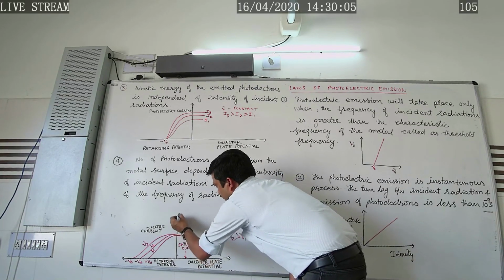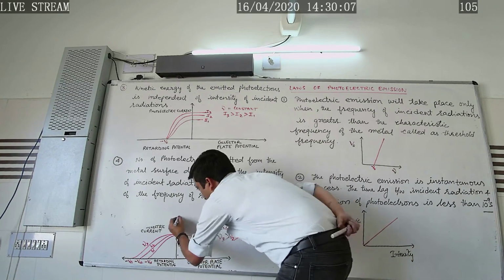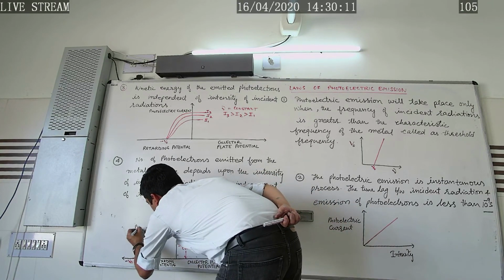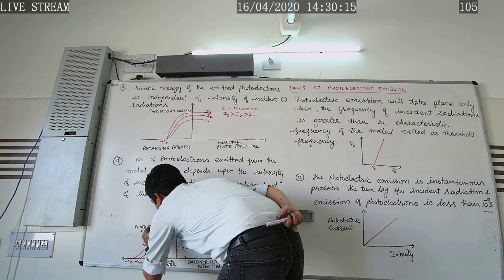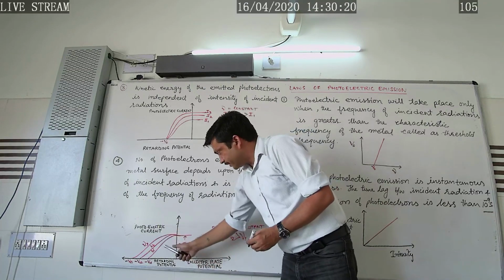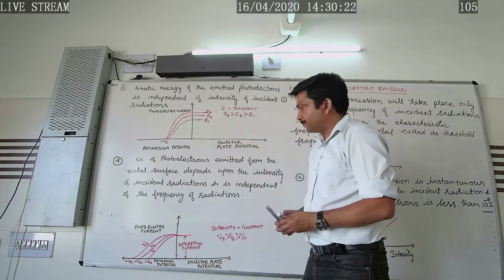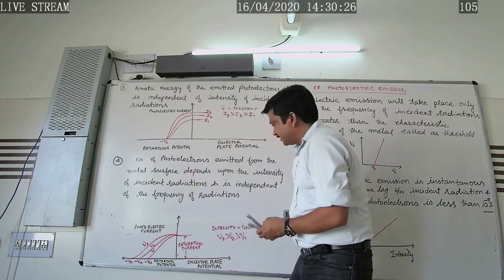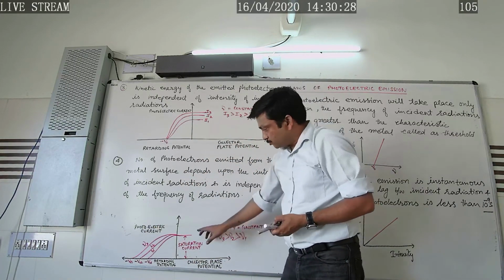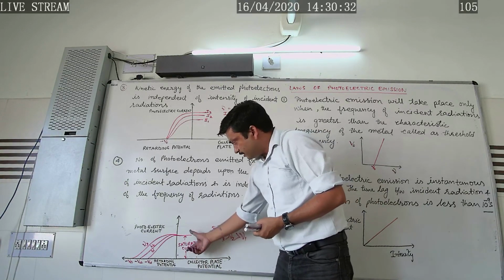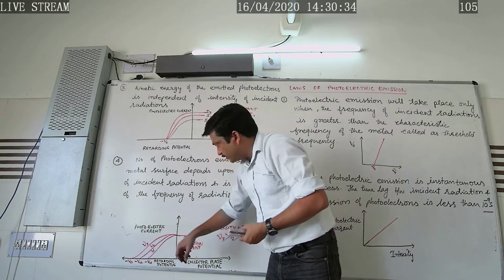If we plot this graph between the photoelectric current versus the collector plate potential, then here in this case we have kept the intensity constant, so we are getting the same saturation value for the intensity corresponding to 3 different frequencies.